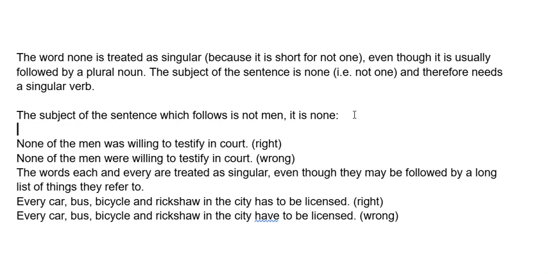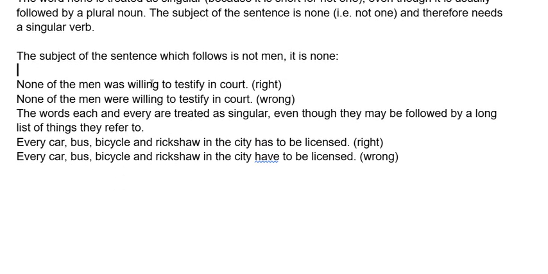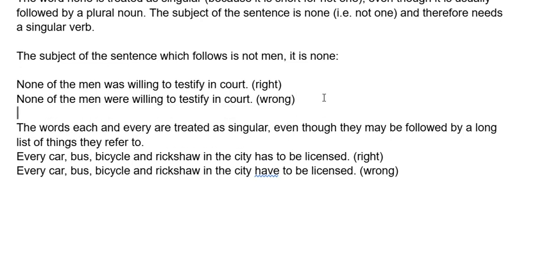Here are some examples. The subject of the sentence which follows is not men, it is none. None of the men was willing to testify in the court. None is the subject, not one, of the men was willing to testify in the court.